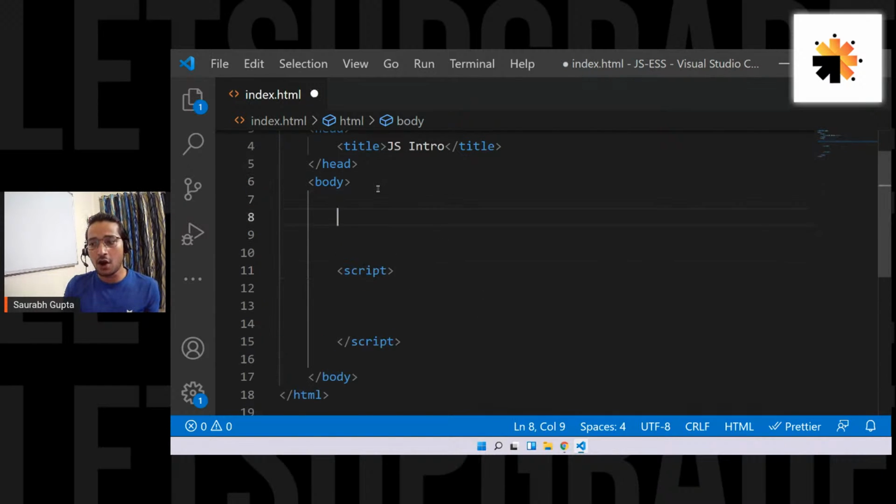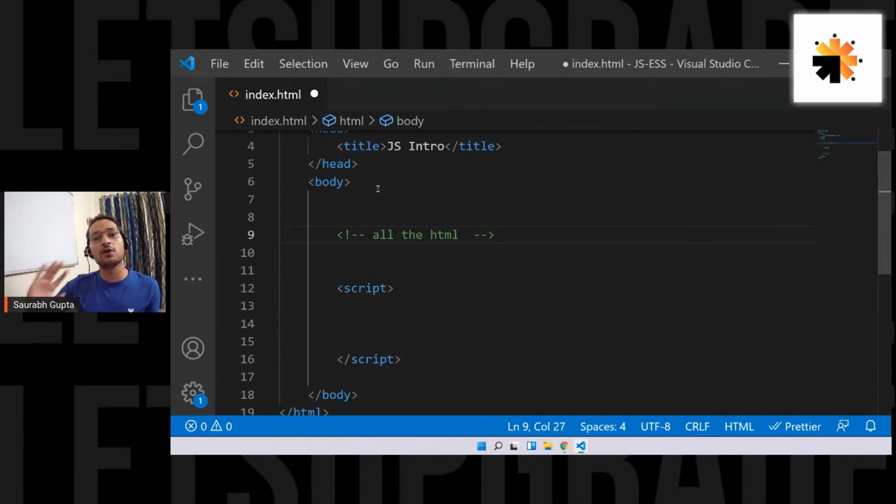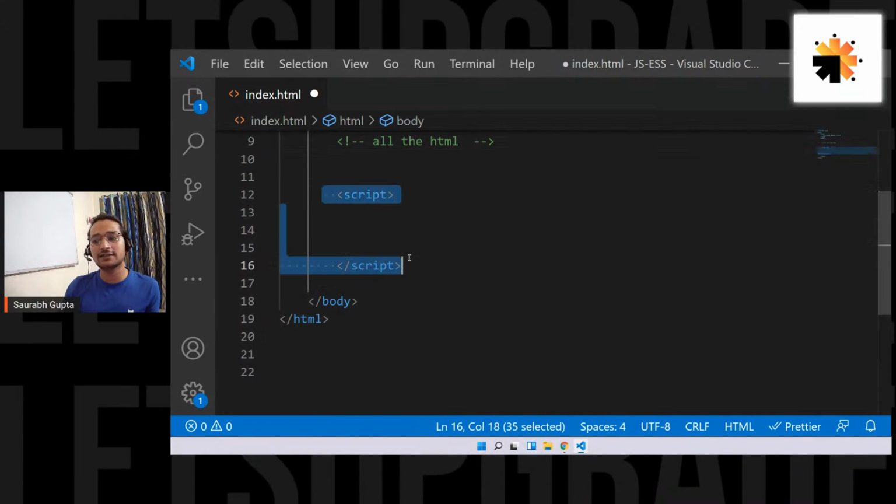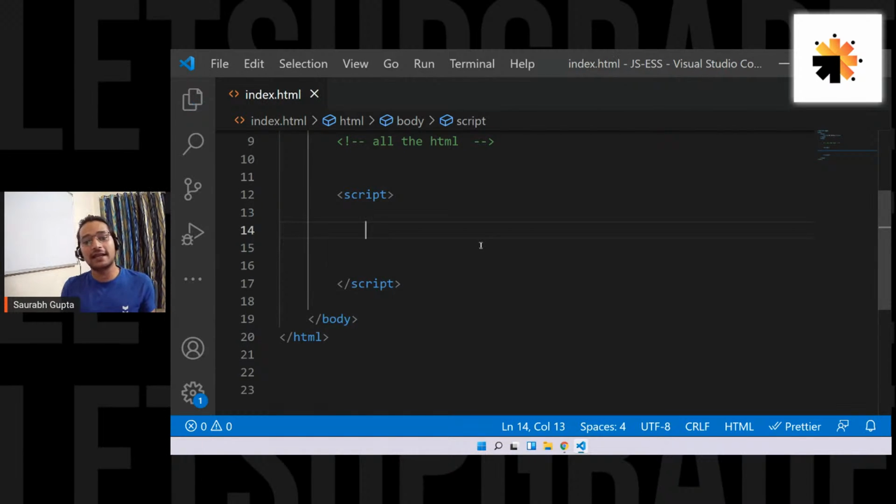All the HTML will go above that, and your script tag should be the last in the body because you want it to load at the end. First you want all the HTML elements to load, then you want the scripting element to load. That's why you write all the HTML elements first and then scripting at the last. Is that clear? Then let's move ahead and talk about the first thing.